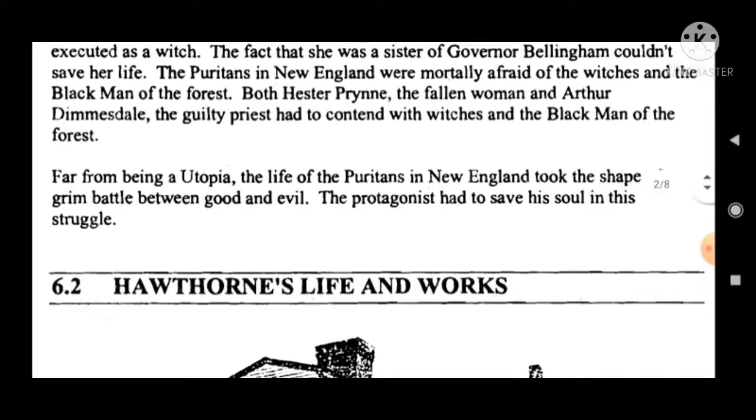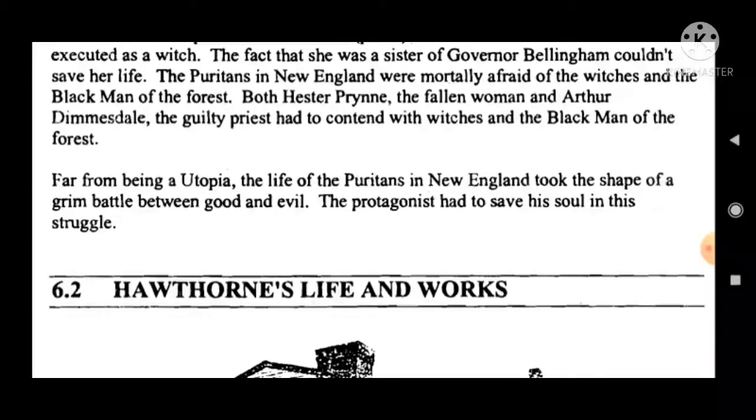Both Hester Prynne, the fallen woman, and Arthur Dimmesdale. Here is another character, Arthur Dimmesdale. First we read two characters, Mistress Higgins and Hester Prynne, and another character is Arthur Dimmesdale, the guilty priest, who had to contend with witches and the black man of the forest.